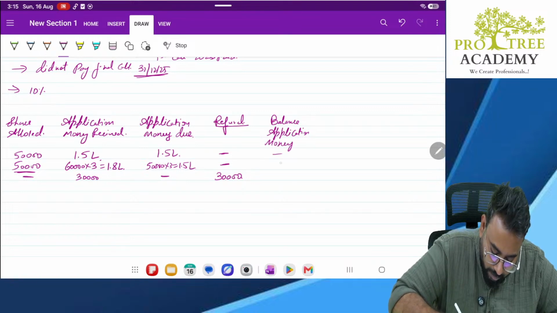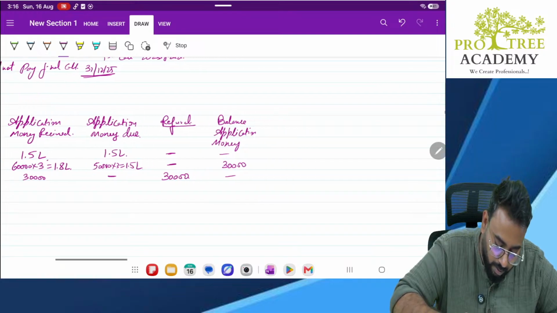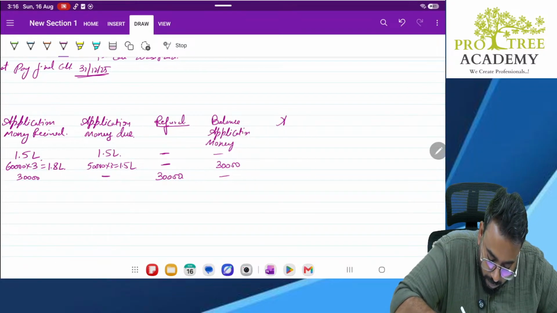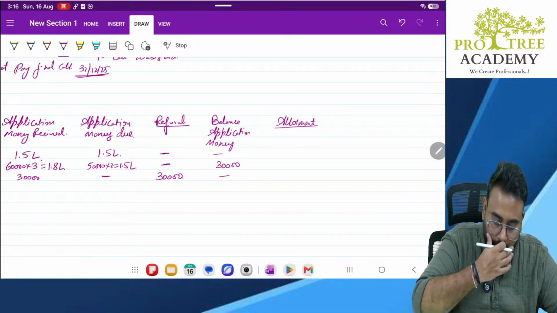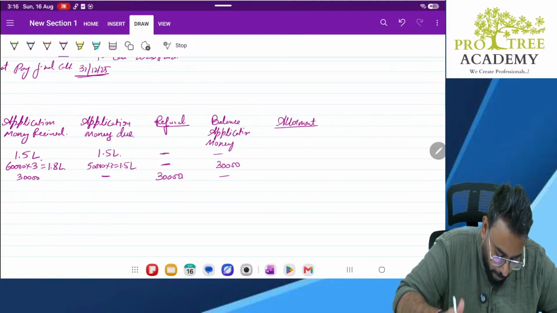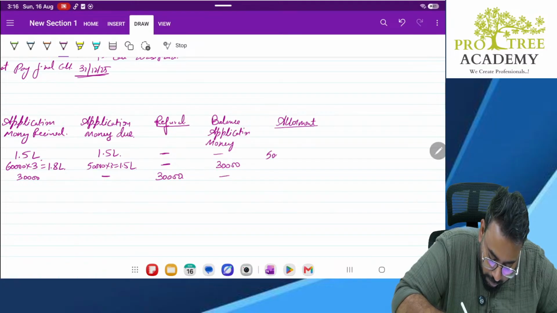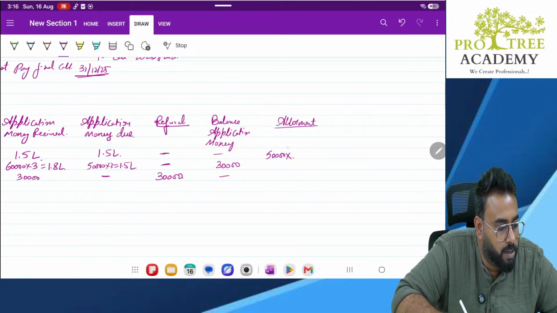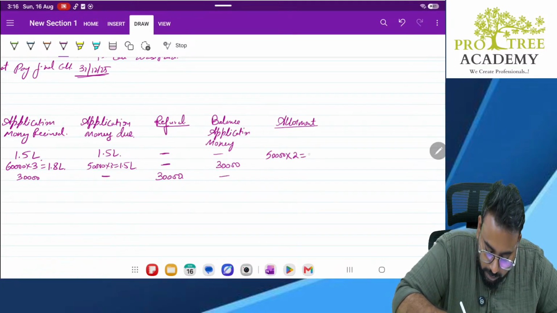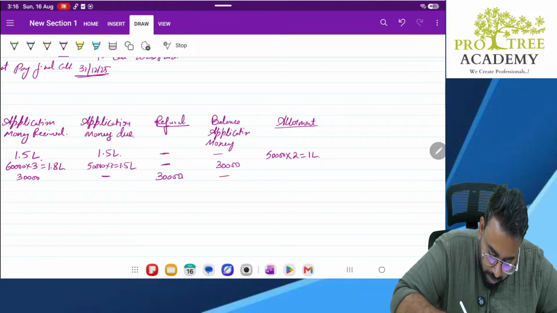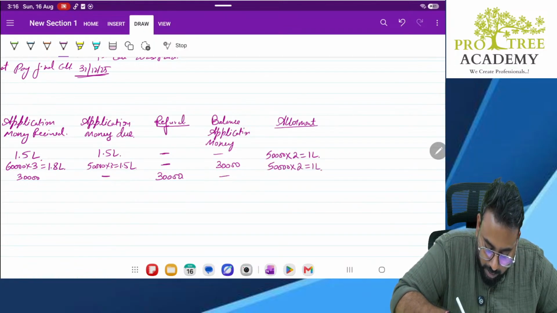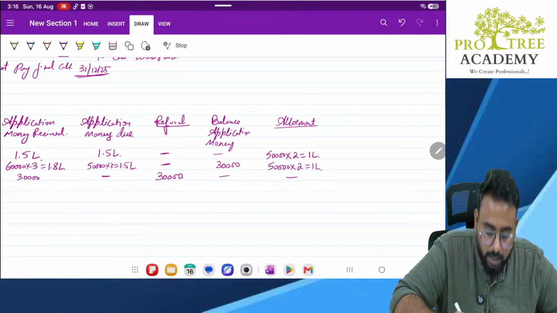Here nothing. Here 30,000. Here nothing. Clear? Okay. On allotment, what is the money due on allotment? The money due on allotment here is 50,000 shares into 2 rupees, that is 1 lakh. Here nothing. Here nothing.